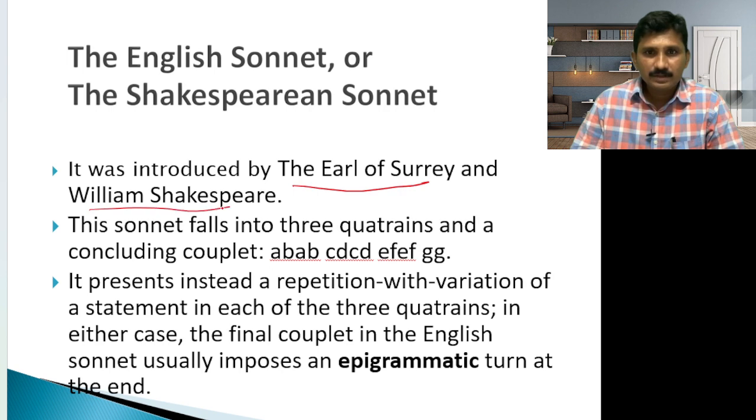This sonnet falls into three quatrains and a concluding couplet, with the rhyming scheme AB AB CD CD EF EF GG. This is a very easy rhyming scheme to remember for the English or Shakespearean sonnet. It presents repetition with a variation of statement in each of the three quatrains, and the final couplet in the English sonnet usually imposes an epigrammatic turn